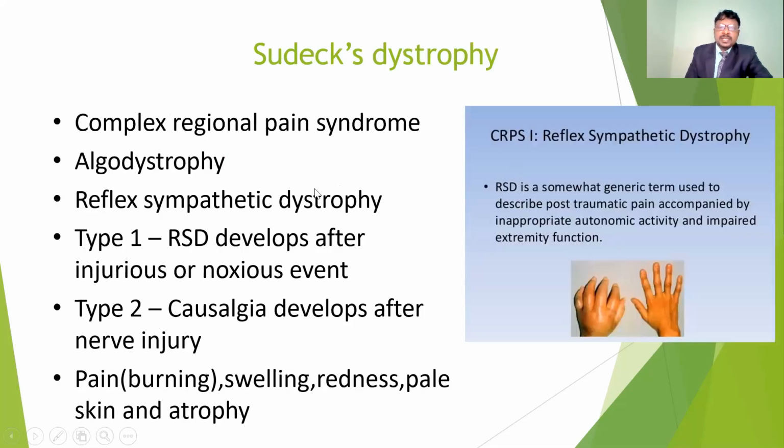Another complication is pseudo-osteotic dystrophy, also called reflex sympathetic dystrophy. Because of autonomic nervous system activity, we may get swelling, tingling and pain sensation at the fracture site. This is because of post-traumatic injury, and it is completely related to autonomic nervous system activity.